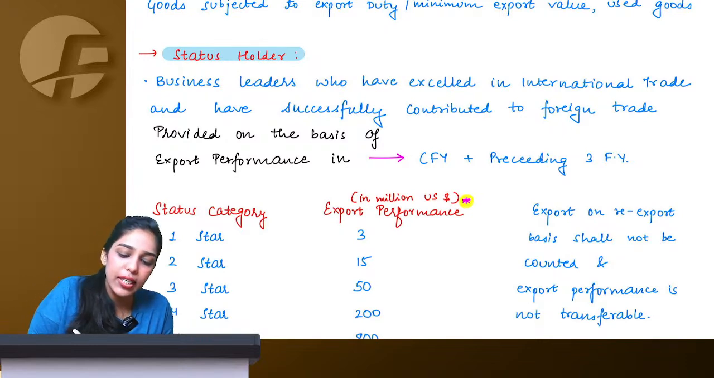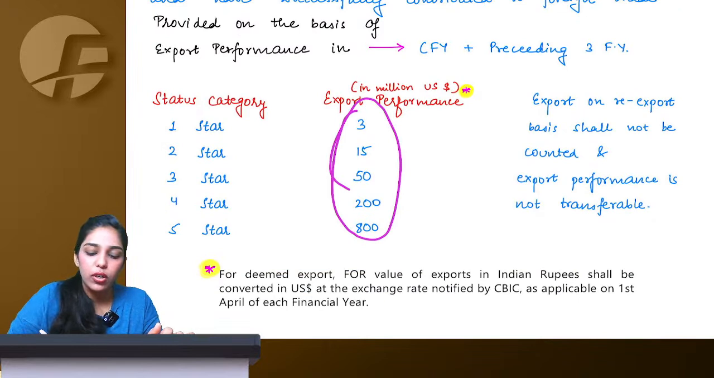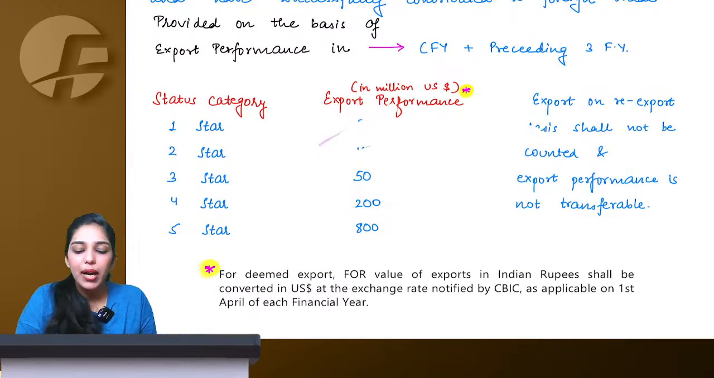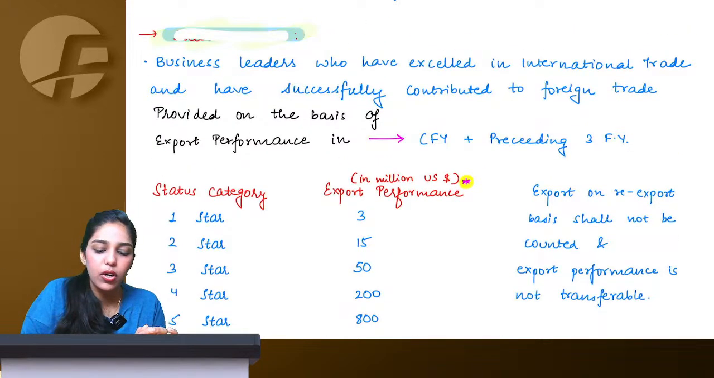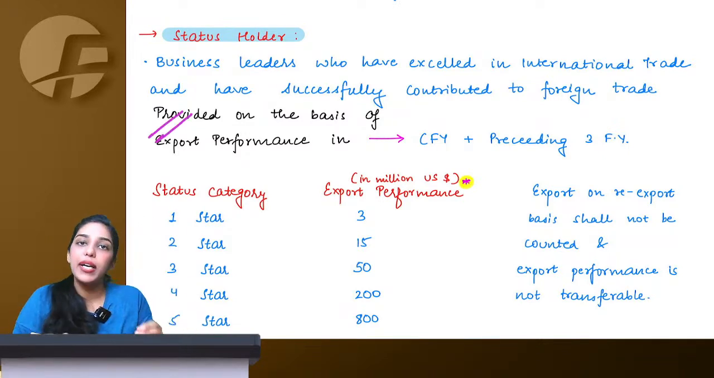Now let's talk about status holder. Now these limits are amended this time. So earlier these limits in FTP 2015 were different, but now they're different. So it might appear in MCQ. Just try to remember these limits once, because it is an amendment. Entire FTP is amended, but the content we studied earlier was the same only. This content is amended content.